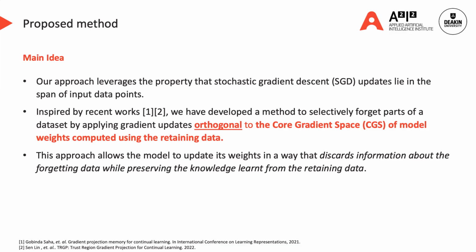Our approach leverages the property that stochastic gradient descent updates lie in the span of input data points. Inspired by recent works, we have developed a method to selectively forget parts of a dataset by applying gradient updates orthogonal to the core gradient space of model weights computed using the retaining data. This approach allows the model to update its weights in a way that discards information about the forgetting data while preserving the knowledge learned from the retaining data.